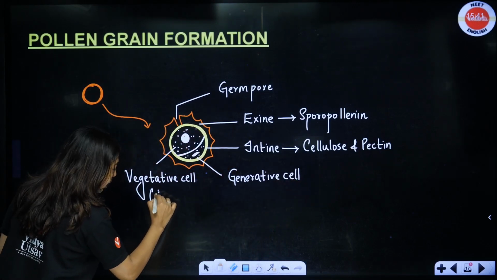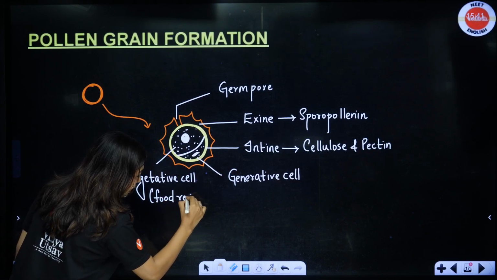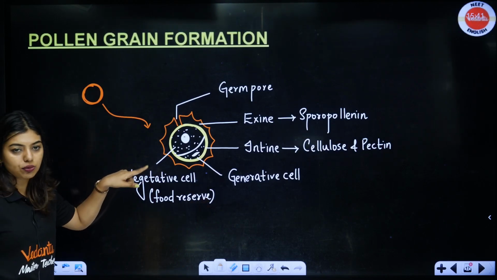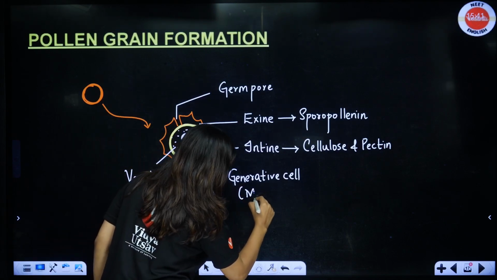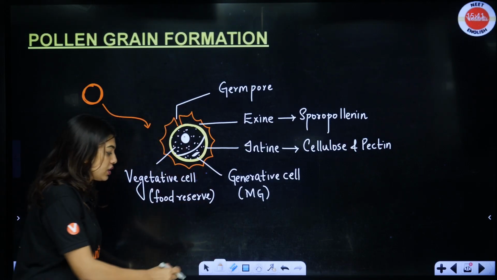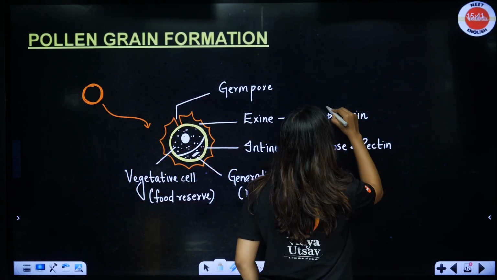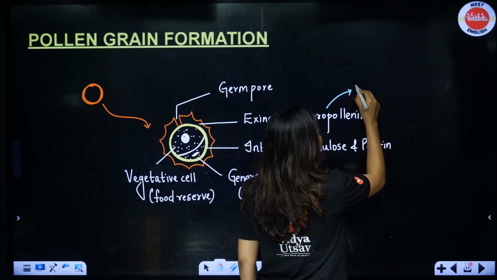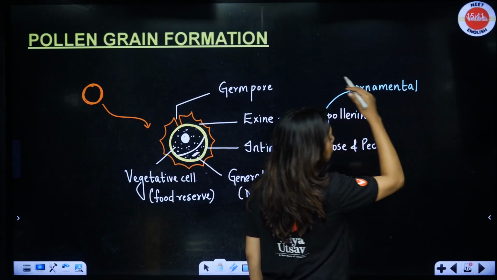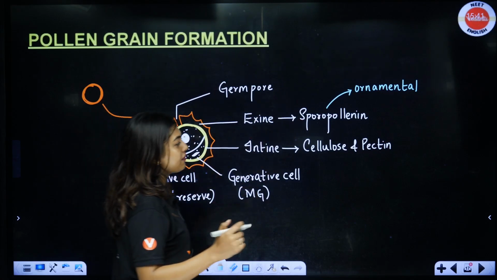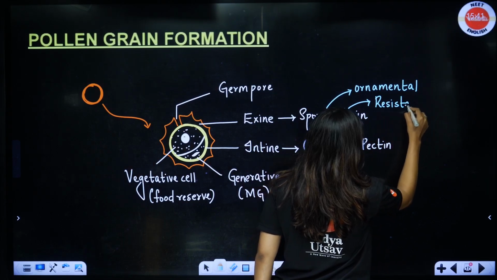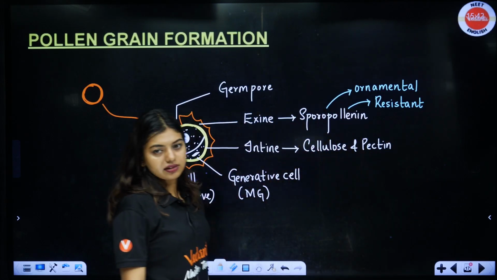Vegetative cell is going to have the food reserve for the growing male gamete, to provide the male gamete. Okay, so it is going to have the food reserve, that's why it has dense cytoplasm. Generative cell is the one that will have the MG, that is the male gamete. Clear to all of you? So this is what a pollen grain will look like, and the sporopollenin, students, has a beautiful structure, because of which pollen grains are sometimes ornamental. Okay, they look ornamental, and they can survive however long they want because the material is very, very resistant. Done?